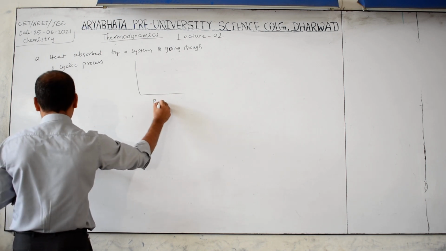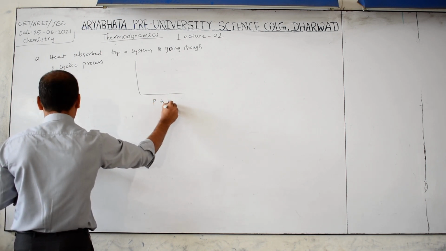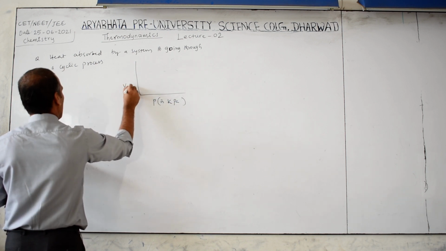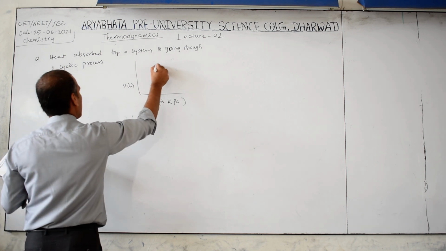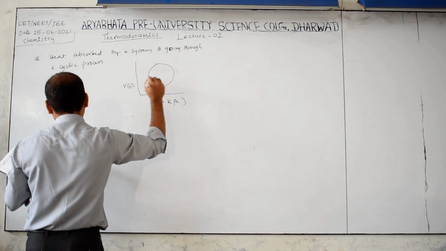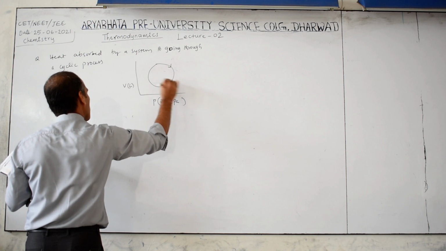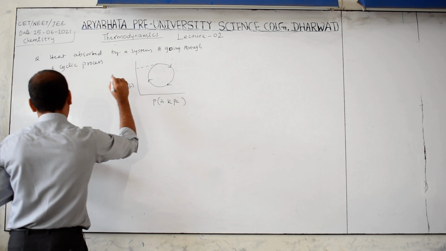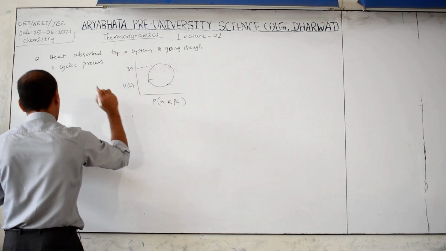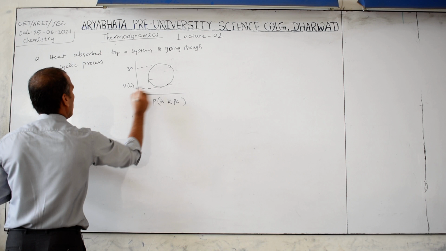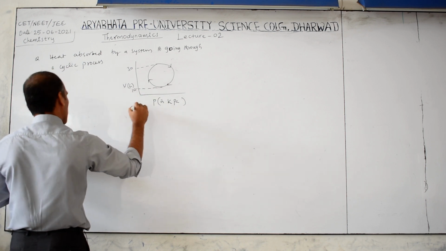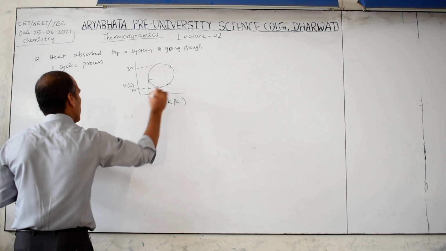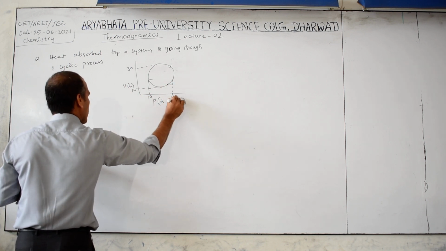This is pressure in kilopascal. This is volume in liter. Then here the cyclic process is given like this. This is clockwise direction. At this, the volume is 10 liter and at this 30. Here pressure in kilopascal is 10, here it is 30.